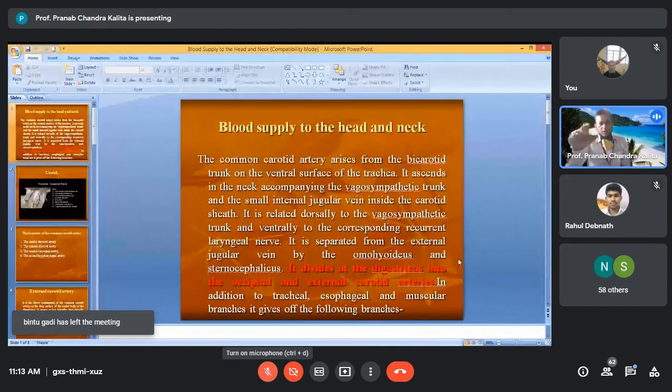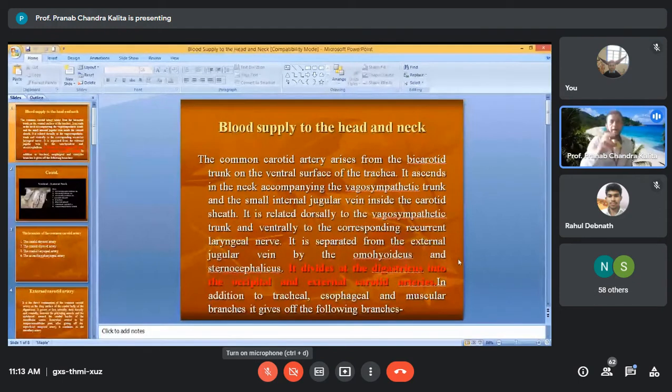So only a few headlines we will discuss. It is the common carotid artery which arises from the bicarotid trunk on the ventral surface of the trachea. Then it descends in the neck along with the vagosympathetic trunk and the small internal jugular vein inside the carotid sheath. Okay, and then it divides at the level of the digastricus muscle into the occipital and external carotid arteries.